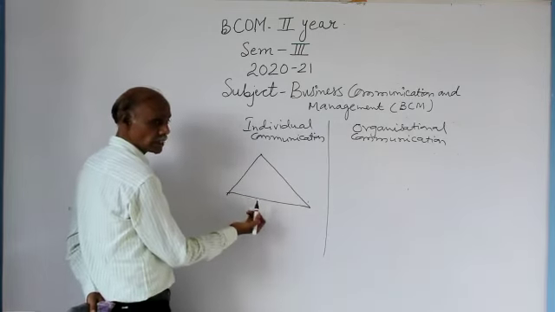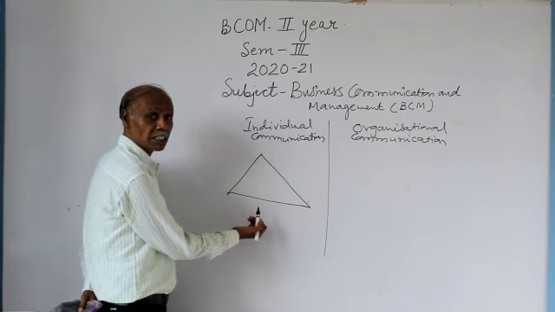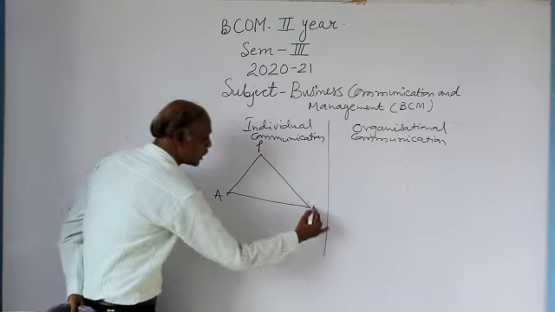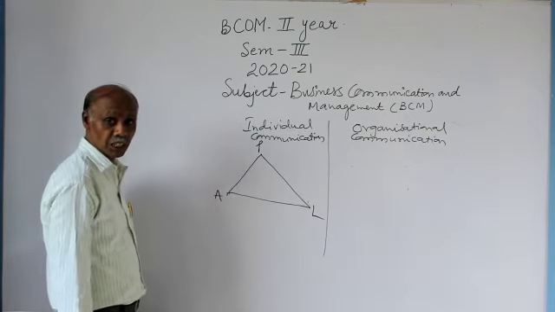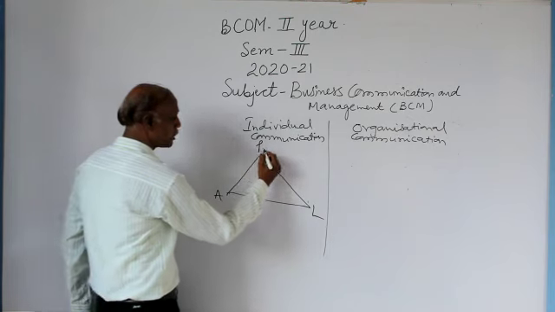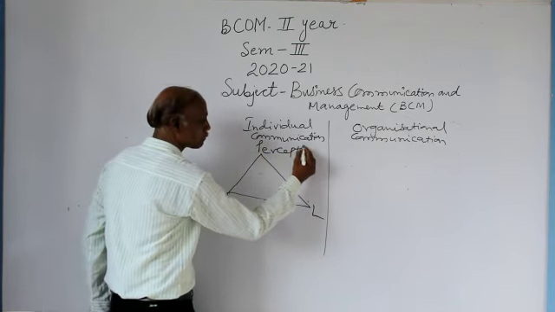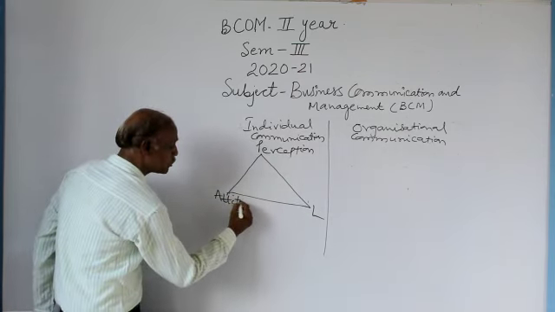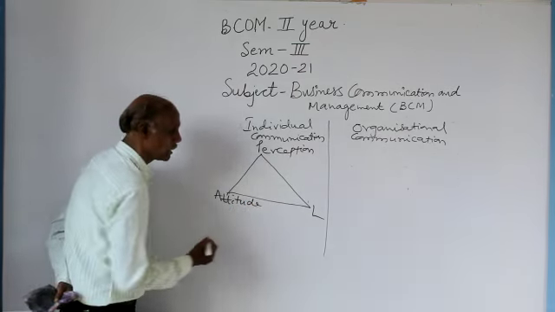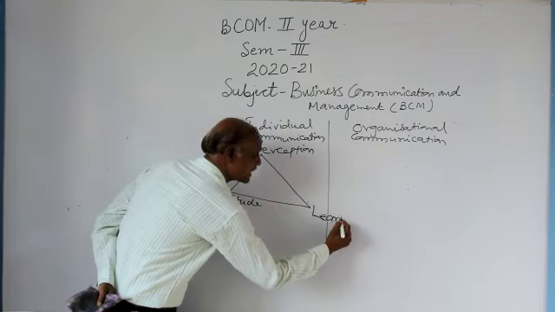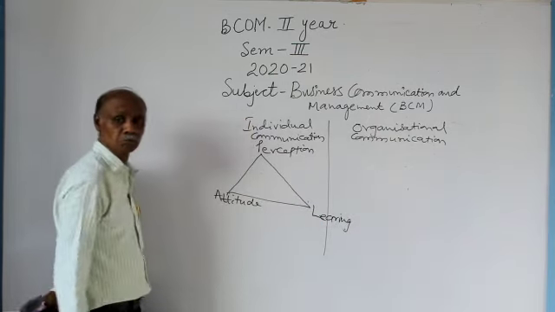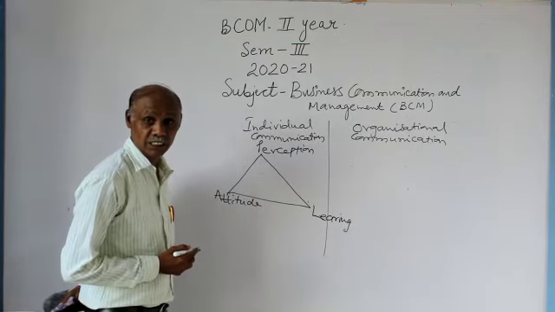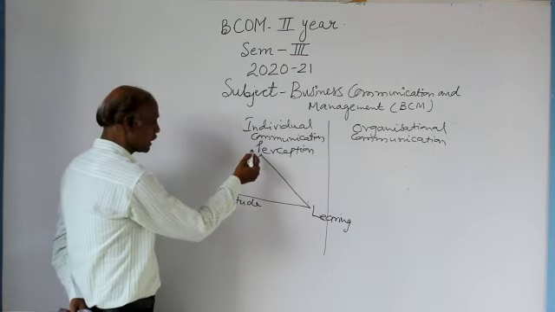Now coming to the question of this individual communication. What are the ingredients of a communication? We will go for the understanding of the communication of an individual under three angles. P for perception, individual's perception. A for attitude of an individual. And the other one is learning of an individual. How these three elements will interact, let us observe now in the form of this diagram.